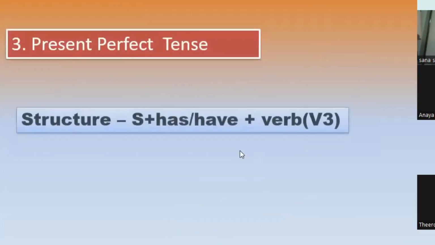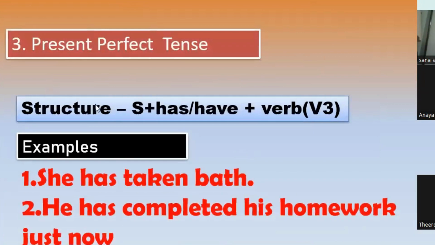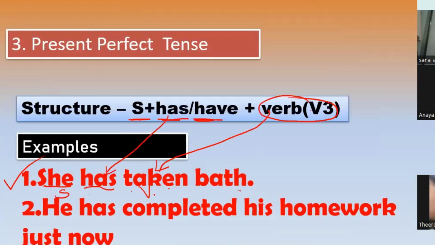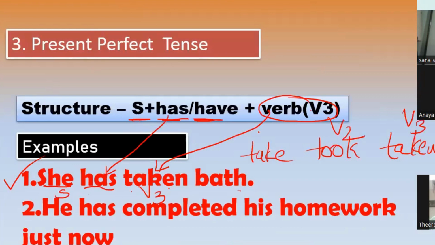Now let's see the structure. We have subject plus has or have plus third form of verb. The first example: she has taken bath. Is it following the structure? Yes, she is the subject here, and has, verb as taken. Taken is the third form of verb, right? Take, took, and taken.